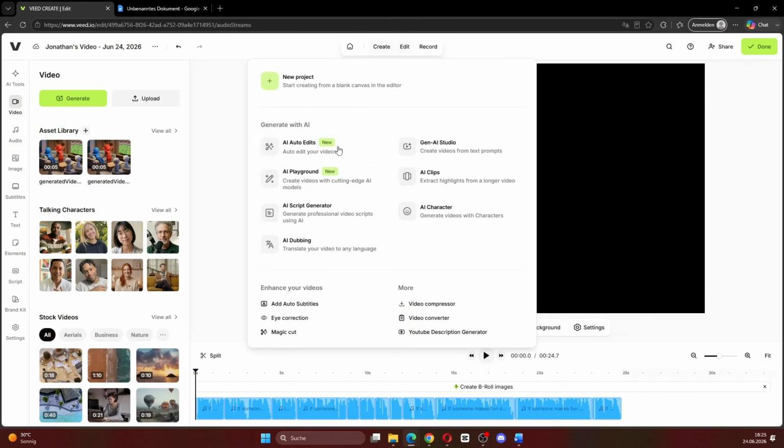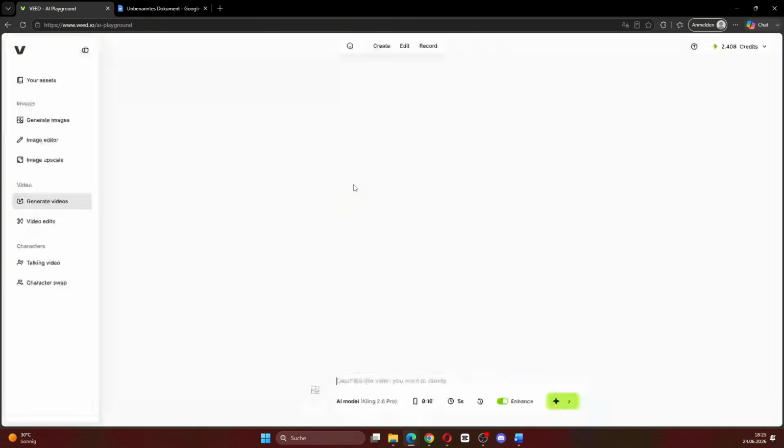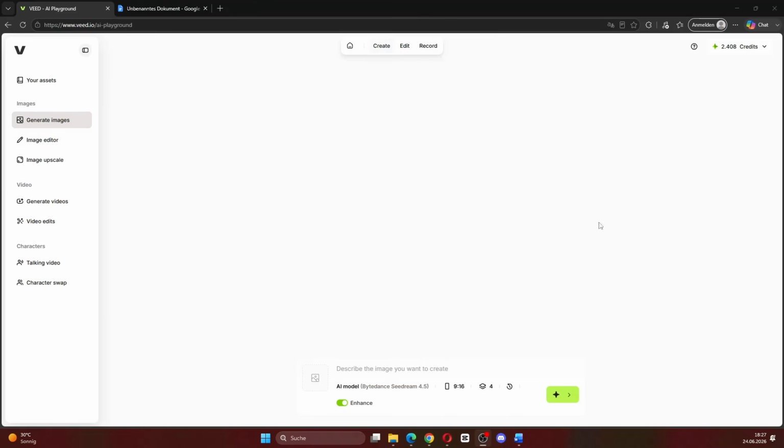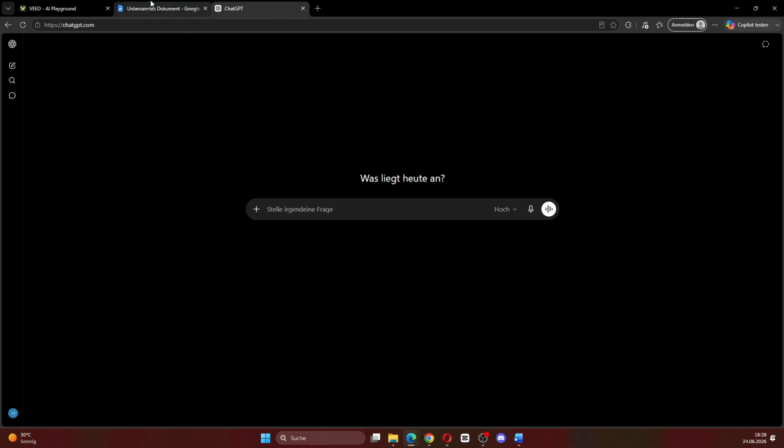For this, head over to create and click on AI Playground. Here we can generate images and videos. The structure is simple. We have our script and for every sentence we will create one scene. For each scene, we will create one image and then turn that image into a video. So we are going to need prompts for every scene.